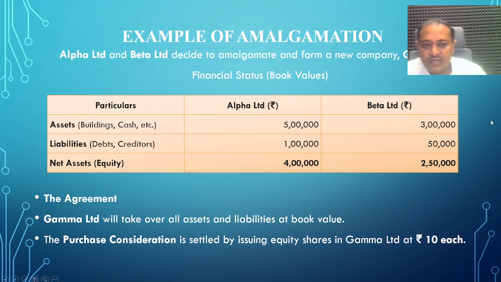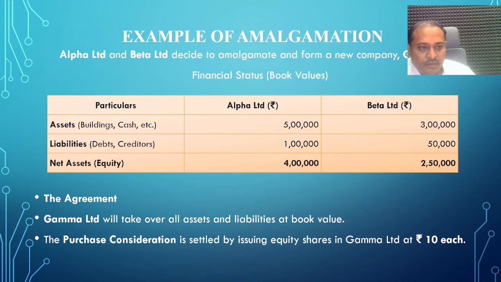Of the assets and liabilities set. When we think of assets minus liabilities, there is the net asset method. We easily know that assets minus liabilities is the net asset method of the payment of purchase consideration. In the case of Alpha Limited, 5 lakh rupees are total assets and 1 lakh rupees is liabilities. If we deduct it from 5 lakhs, 4 lakh rupees is the net assets.